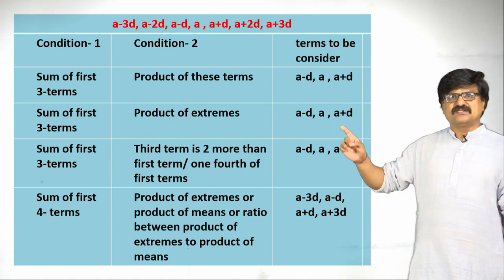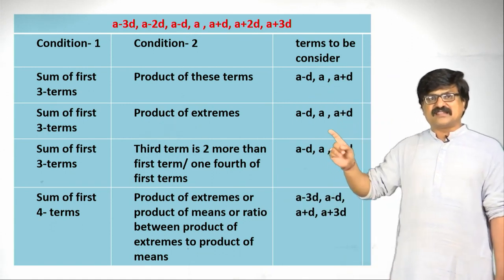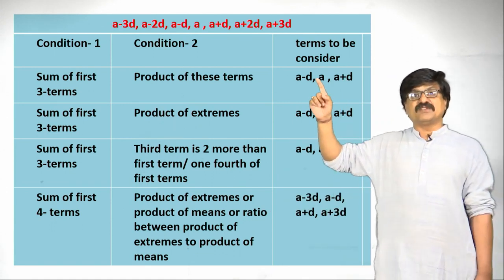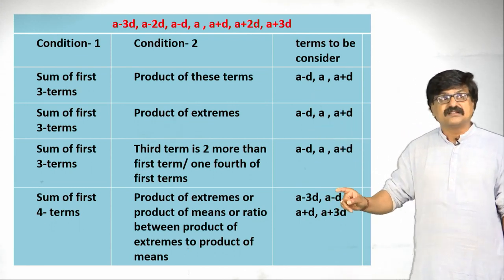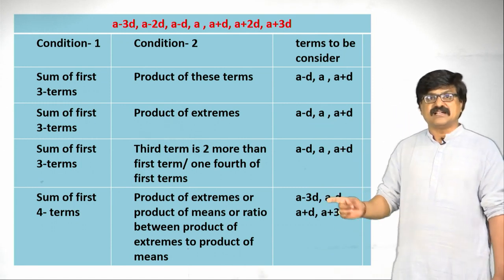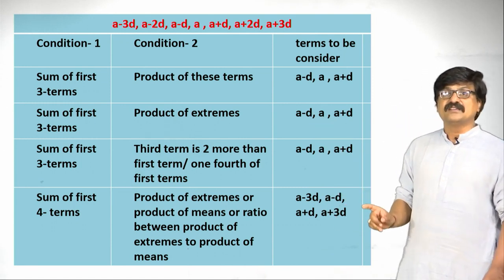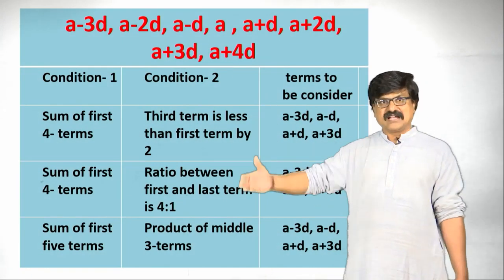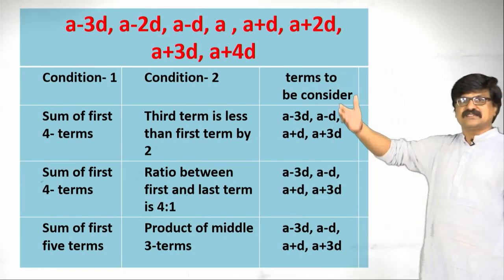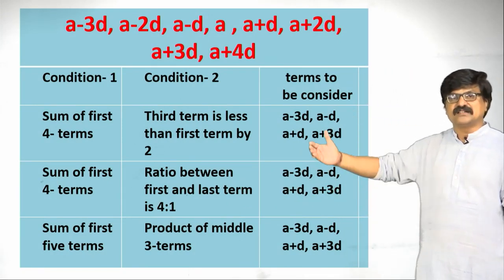easy. The next one is, in these cases you remember first term is a minus d, common difference is d. In this case the first term is a minus 3d and common difference is 2d. Similarly, you just go through this. Similarly, second condition you observe, in such case also we are going to take the terms like this only.